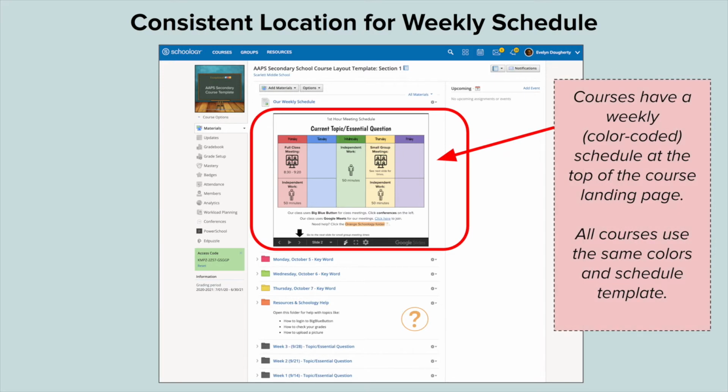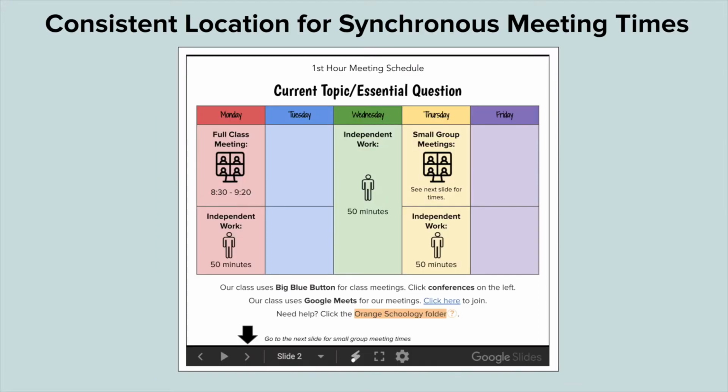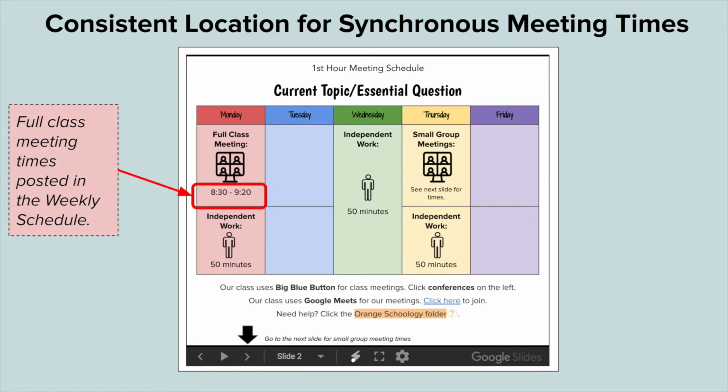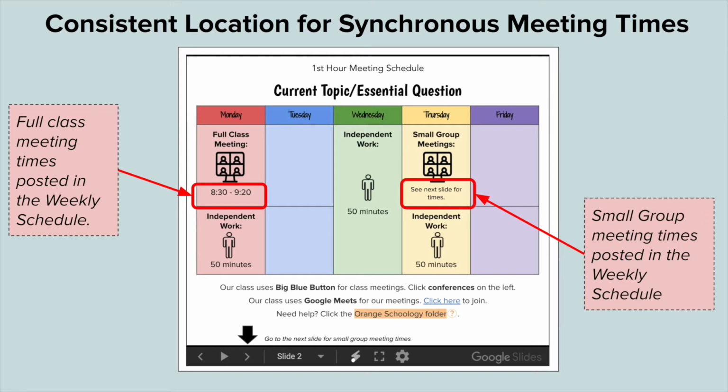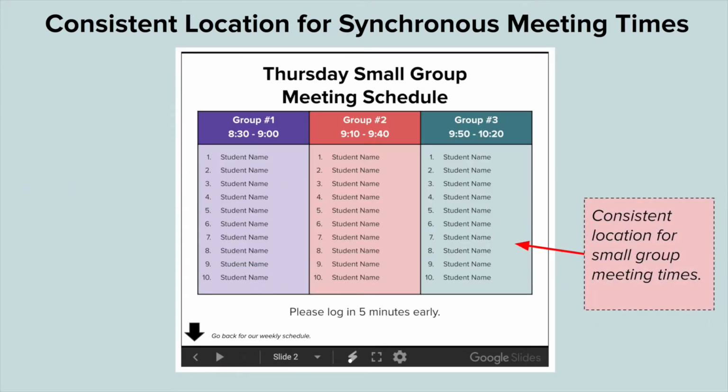The weekly schedule is color-coded, and again, that color coding goes across all of a student's classes. Let's zoom in on the weekly schedule. The weekly schedule clearly indicates full group and small group meeting times. If teachers choose to have small group meetings, there is a consistent place for students and families to find when a student's small group is meeting. They simply click to the next slide, and they can return to the weekly schedule by clicking on the arrows.